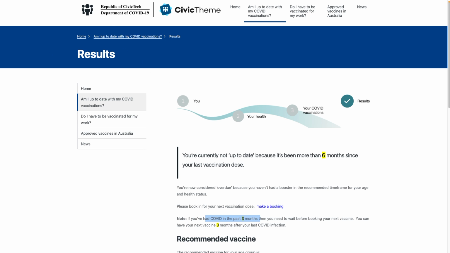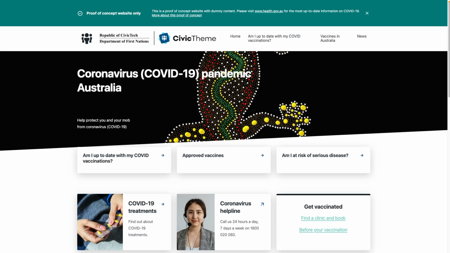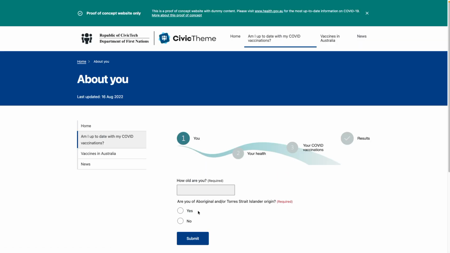One of the most powerful things about rules as code is that the OpenFisca rules engine can be used by multiple interfaces. To demonstrate this, we created a second website for the fictitious Department of First Nations. This is that website here. As you can see, this one only has the one main COVID journey link, and then all of these other links take the user straight to that about this proof of concept page. If they do click on this, am I up to date with my COVID vaccinations, and then start, they have this additional question asking if they're of Aboriginal or Torres Strait Islander origin or descent.